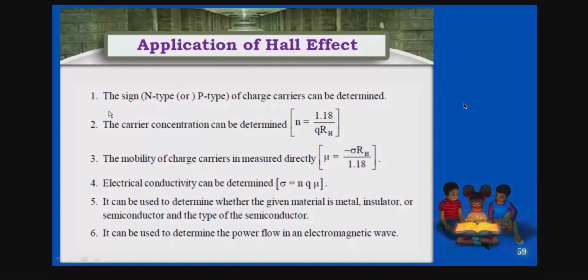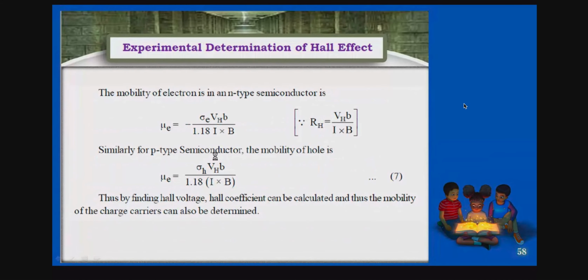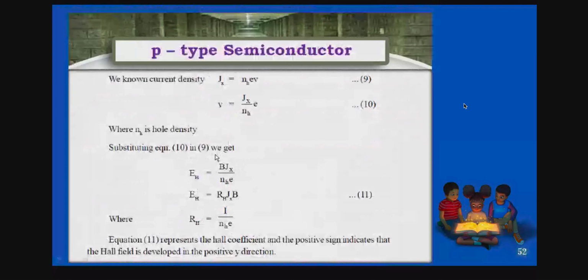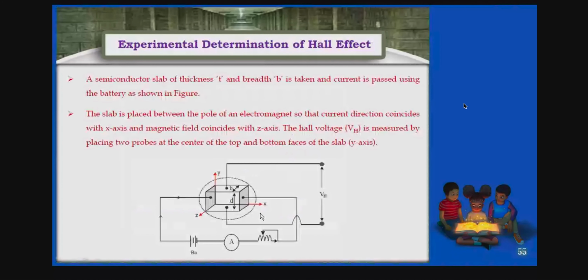First, the sign indicates whether it is positive or negative. That means you have found out the Hall coefficient. If the Hall coefficient is negative, you can say it is an n-type semiconductor. If the Hall coefficient has a positive sign, you can say it is a p-type semiconductor. So we can say that the sign of charge carriers can be determined. Previously we discussed that. So here RH is positive, you can say it is a p-type semiconductor. That is the meaning of this.